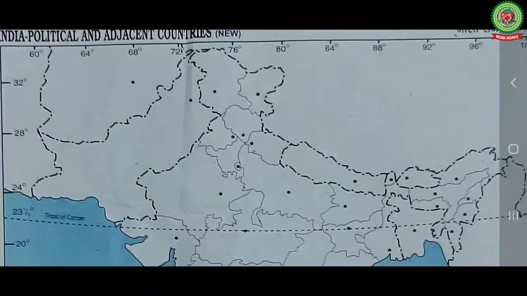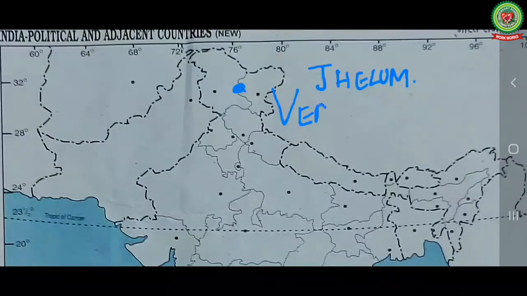The Jhelum rises in a spring at Verinag, situated in the southeastern part of the valley of Kashmir. From its source in Verinag, it flows northwards to Lake Wular and further southwestwards until it enters a gorge cut by this river in the Pir Panjal range.